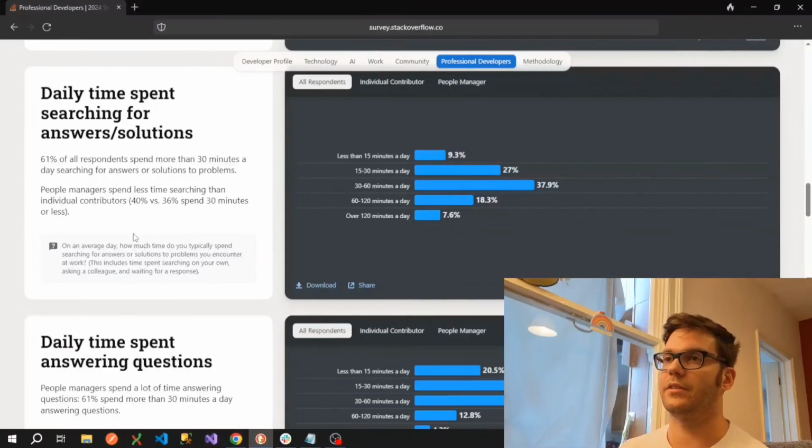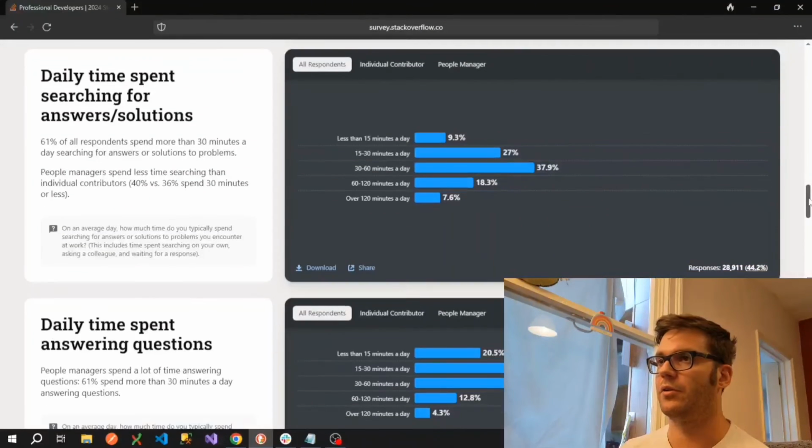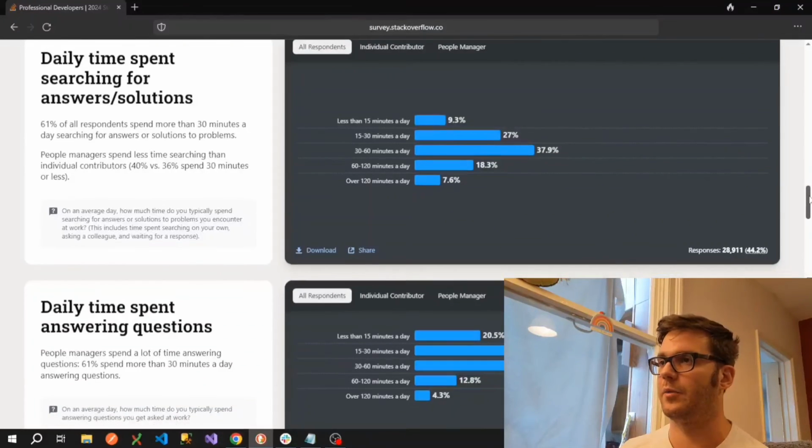And we can see here that 61% of respondents, and most people, are spending more than 30 minutes a day searching for answers or solutions to problems, which if you are a developer, you'll know that that's a big part of the role. In fact, I would say that's fairly low, but I guess it depends what kind of project you're working on. But certainly in the initial phases of a project, or if you're working with a new technology, it could be significantly higher than that. It's a big part of the role of being a developer.